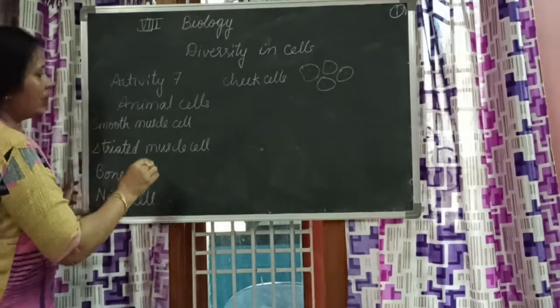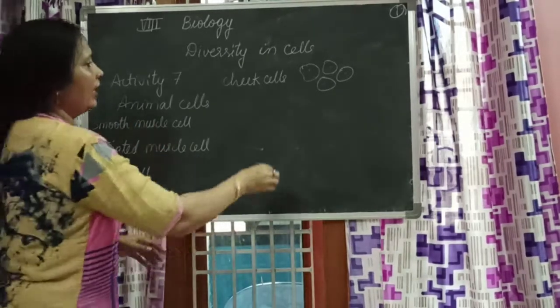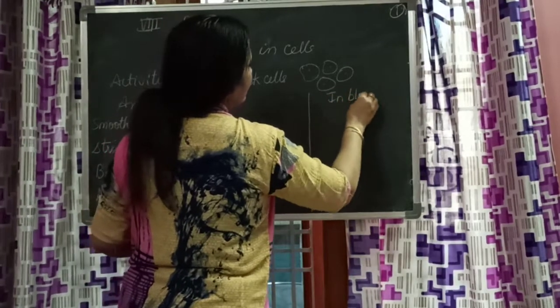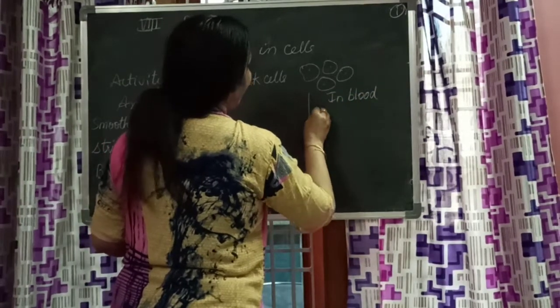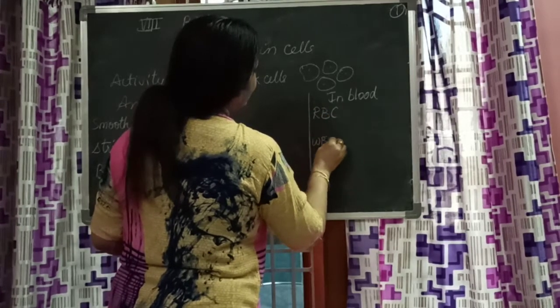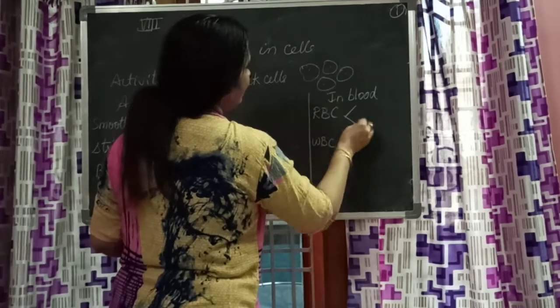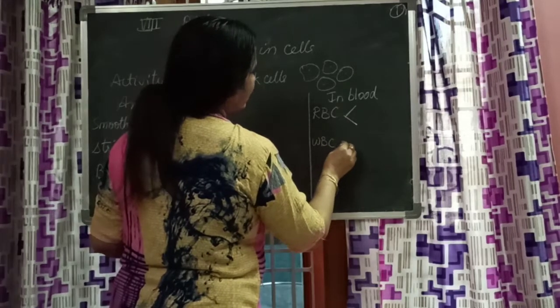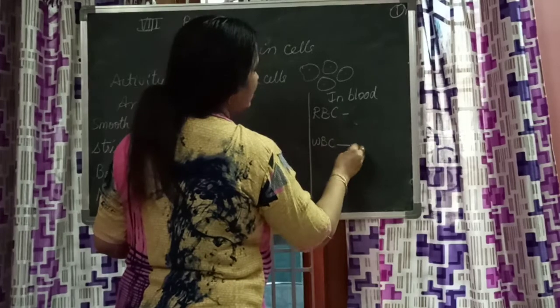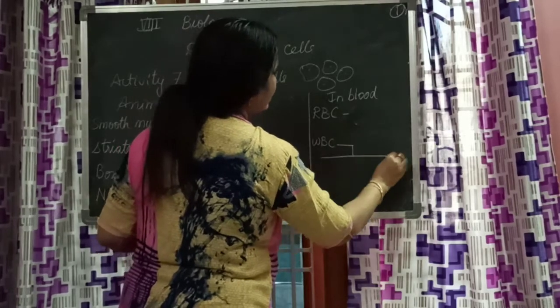Okay, these are 4 things. And then in blood you have RBC and then WBC. WBC is again of 2 types.